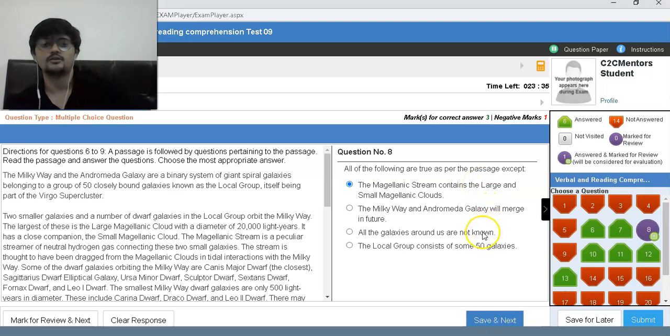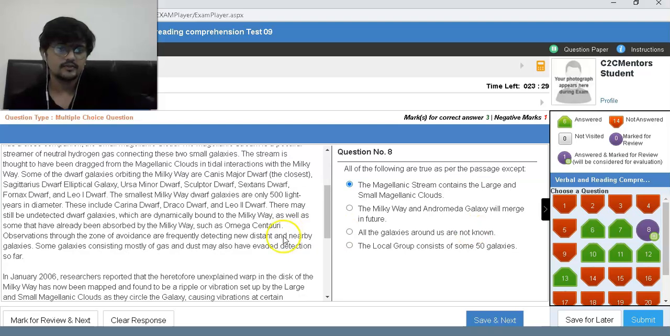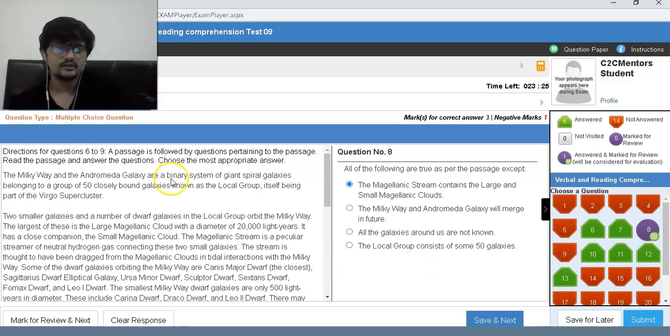All the galaxies around us are not known, which is true. All the galaxies are not known. We have not detected them. The Local Group consists of some 50 galaxies. Yeah, that's there.